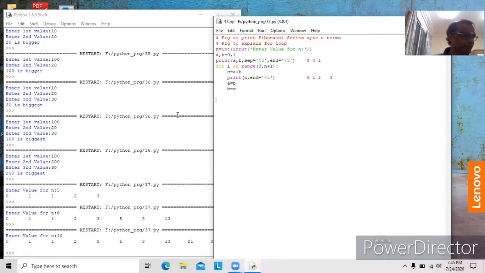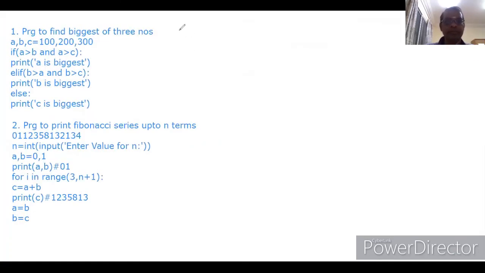Now we will see how to find out whether the given number is a palindrome or not. What do you mean by palindrome? For example, I will explain you, just a minute. So, program to check whether the given number is a palindrome or not.